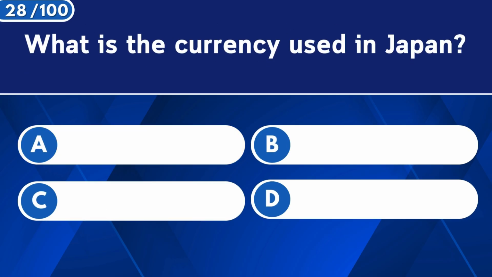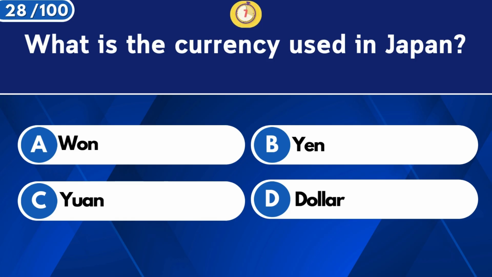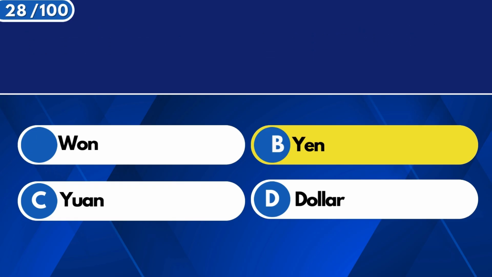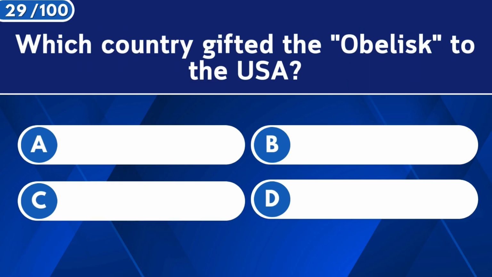What is the currency used in Japan? The yen. Which country gifted the obelisk to the USA?